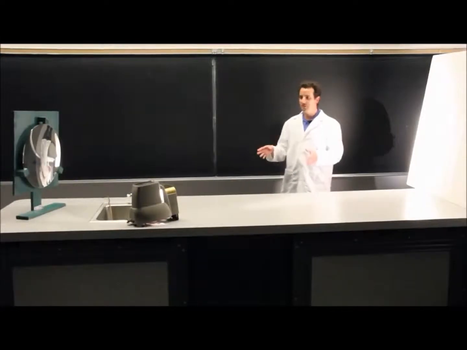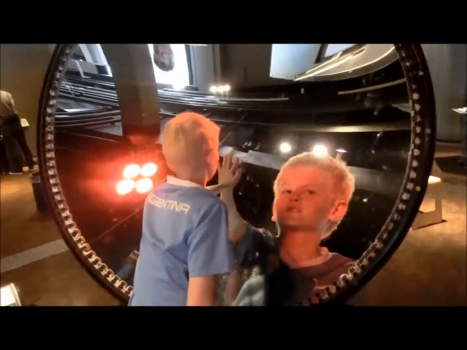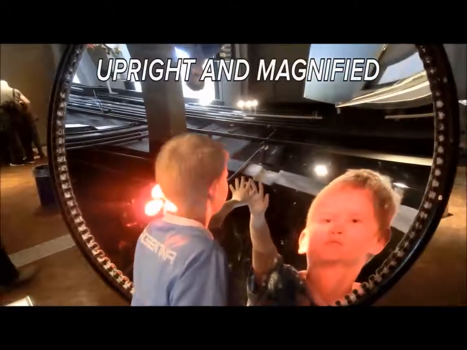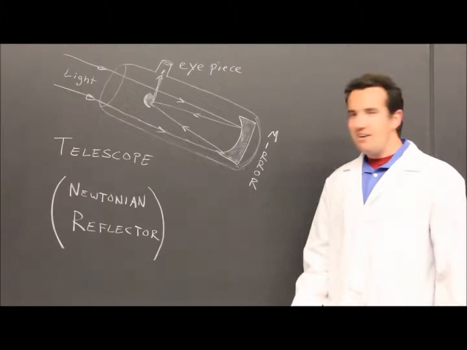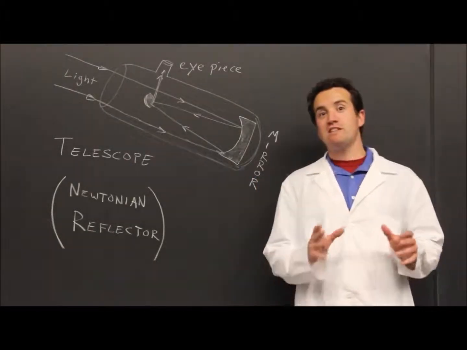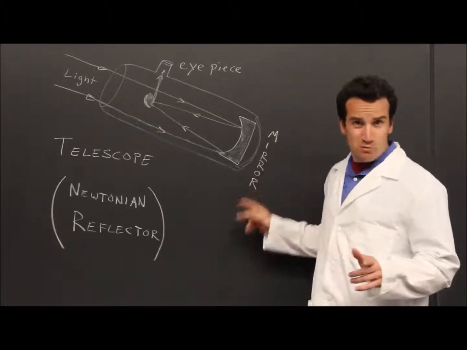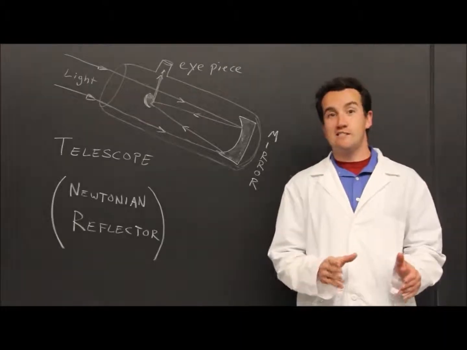A concave mirror can also be used to project an image. Notice that this image is always upside down, and because it's formed in the real world, we call it a real image. When the object is within the focal point of the mirror, the image in the mirror appears upright and magnified. Perhaps one of the most important uses of a concave mirror is the reflecting telescope. Not only do these telescopes provide high magnification, but they also solve a major problem that all lenses have.